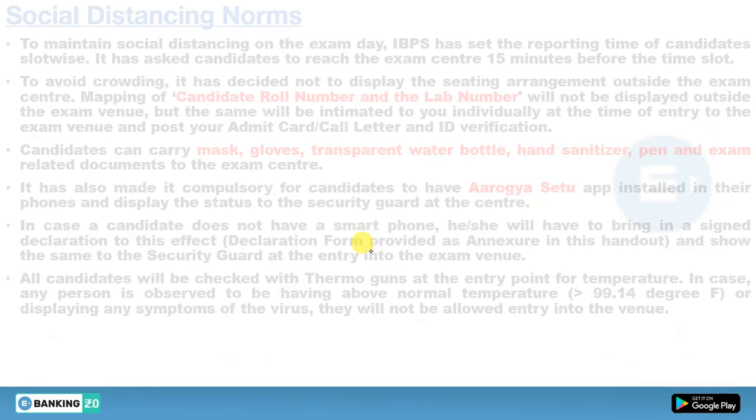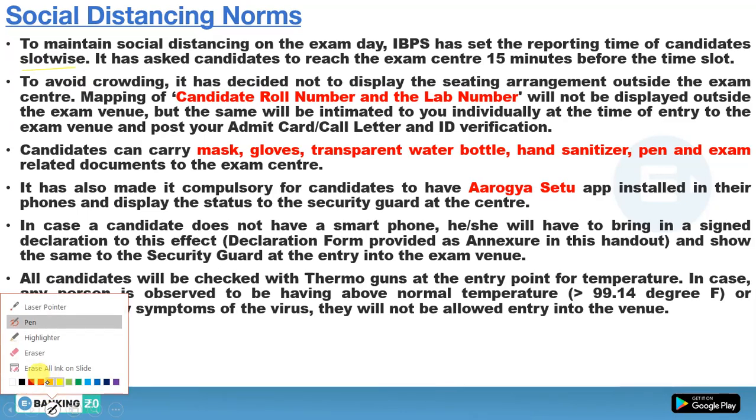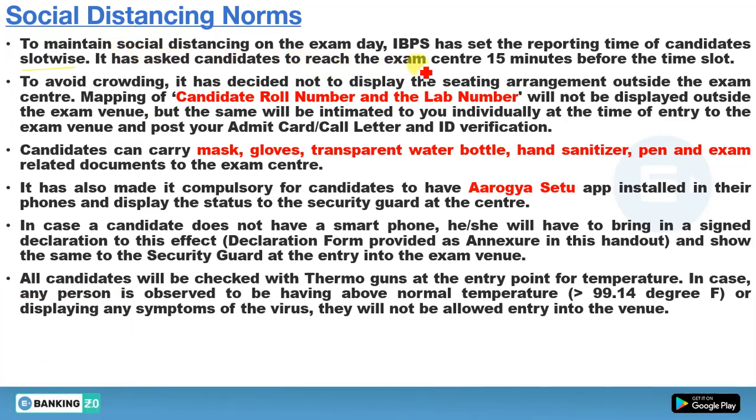Now there are some social distancing norms which have been mentioned in the official notification. So we will discuss these social distancing norms. What are these social distancing norms? First of all, to maintain social distancing on the exam day, IBPS has set the reporting time of candidates slot wise. And what is the next norm? It has asked candidates to reach the exam center 15 minutes before the time slot. So you are given a particular time slot and you have to reach the exam center 15 minutes before that time slot.